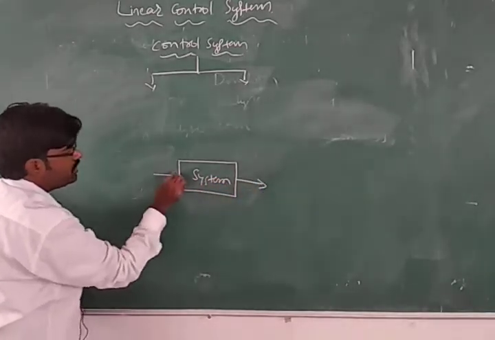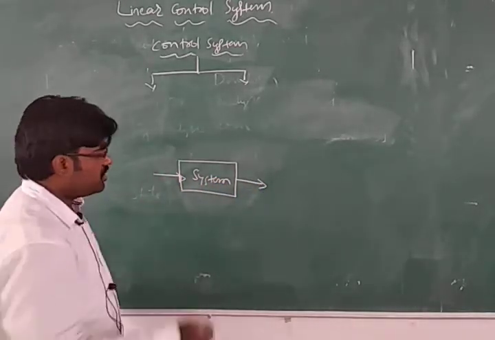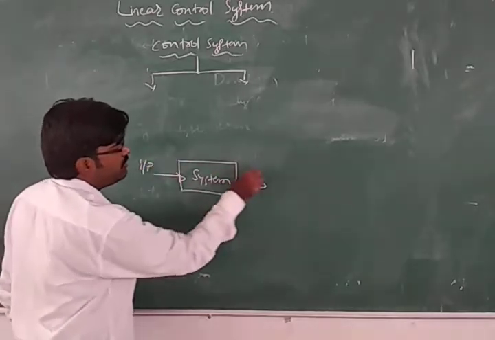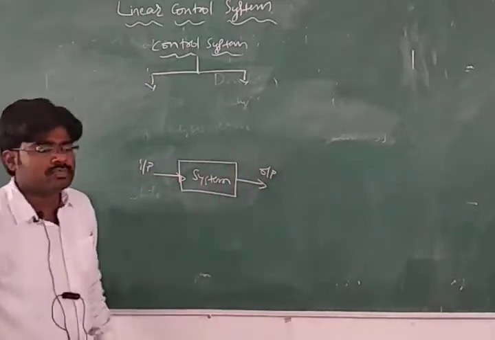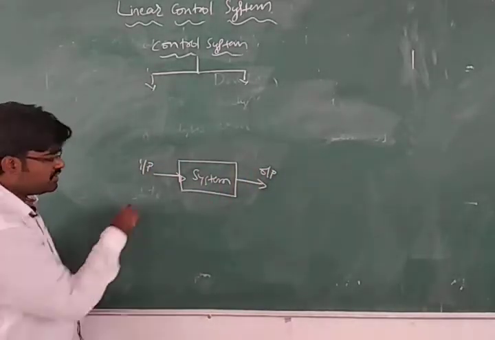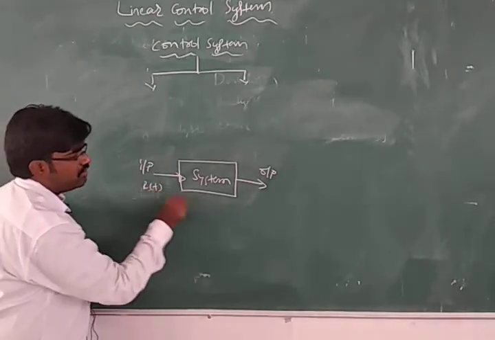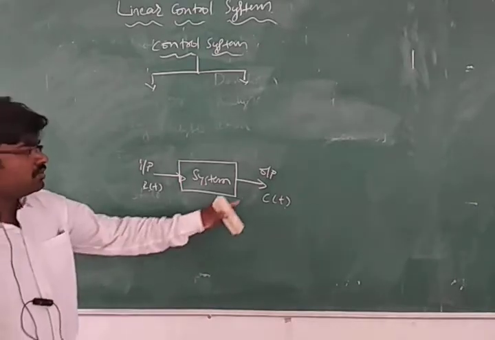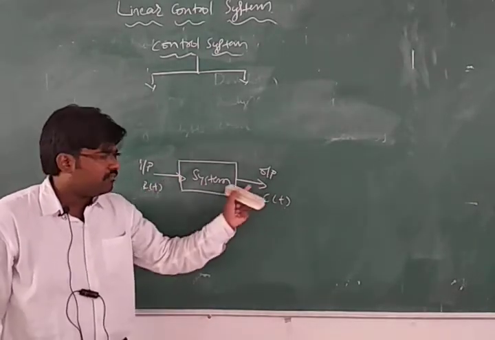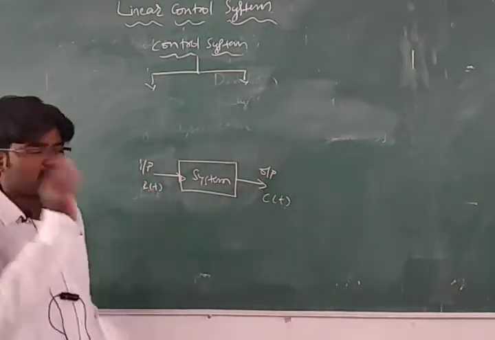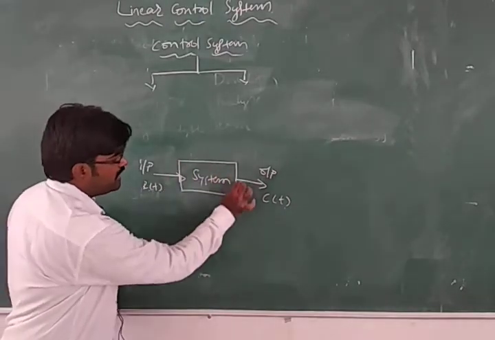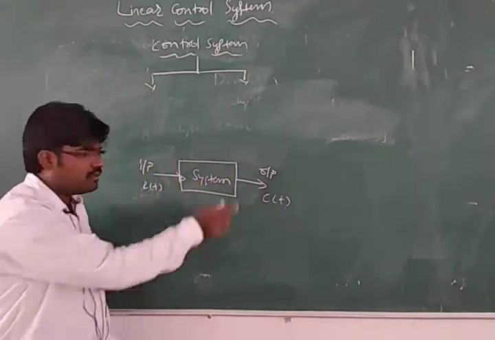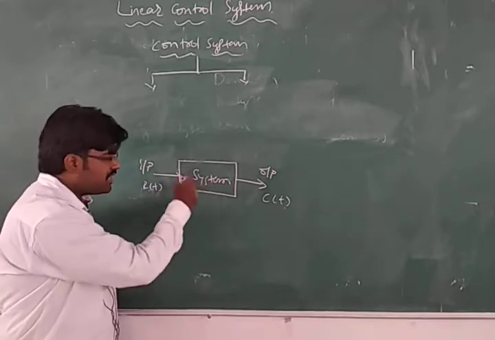So a control system is nothing but a system. For any system, you will have one input and one output. Here in control systems, the input signal is represented with R of t, and the output signal is represented with C of t. We will give the input, we will get the output. A control system is an interconnection of various electrical parameters, all of which you assume are inside the system only.